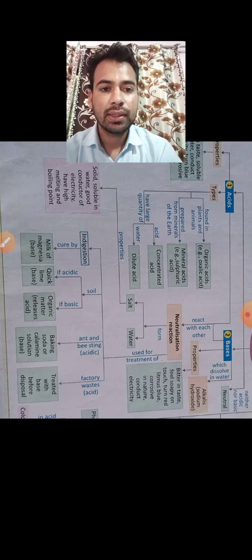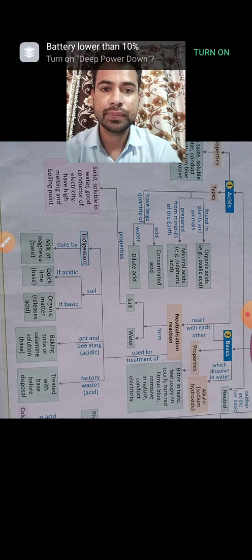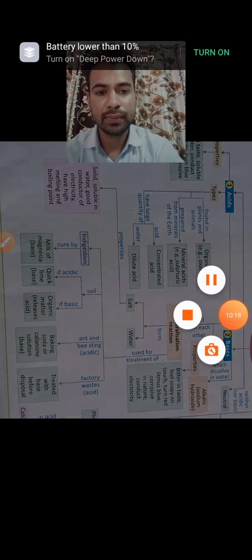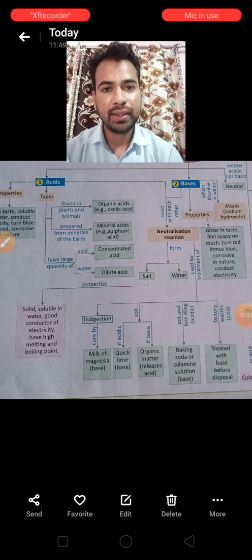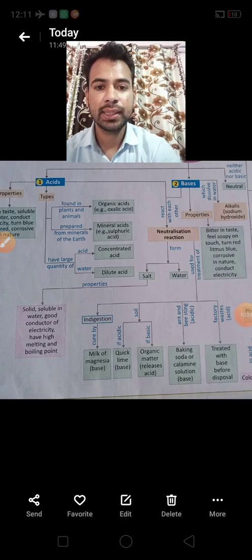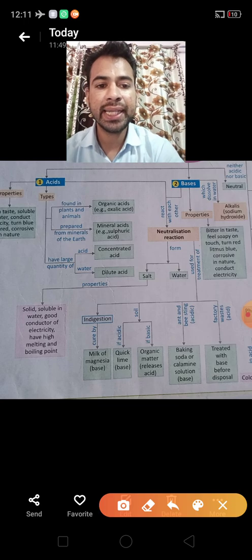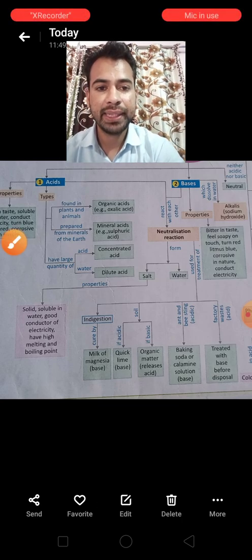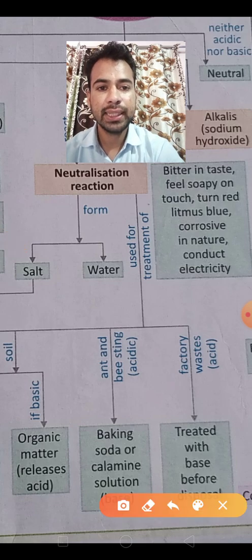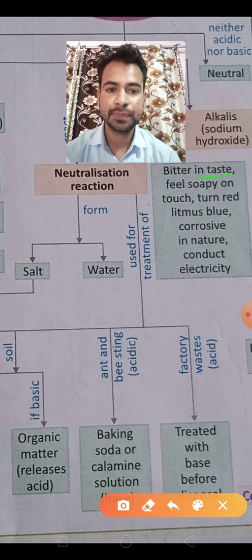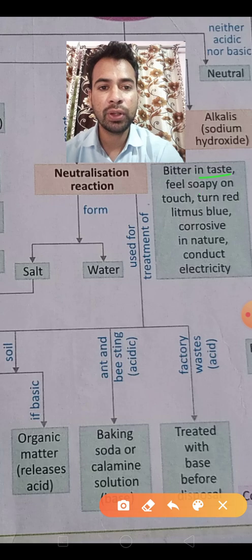That is base. Okay, we'll see the base. One second. Okay, next, that is base. Base, you know very well, is bitter in taste. Base is bitter in taste, it feels soapy on touch, and it turns red litmus paper blue.